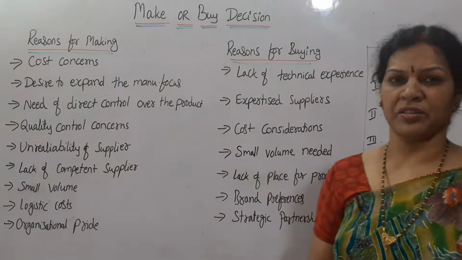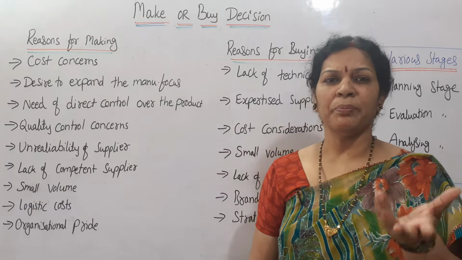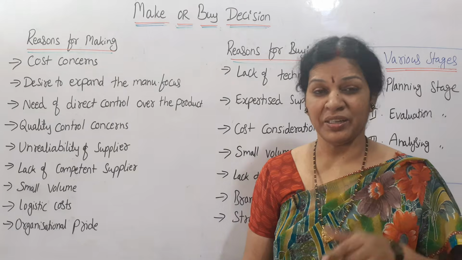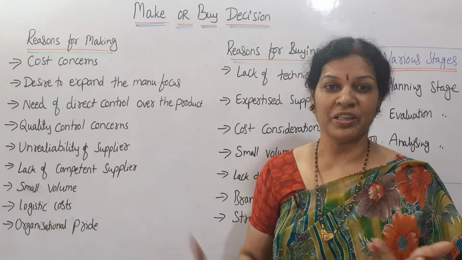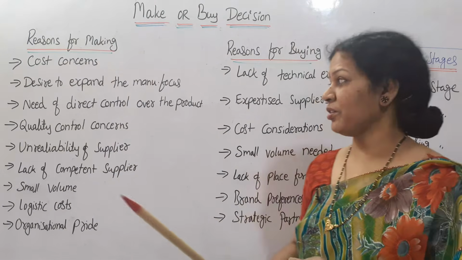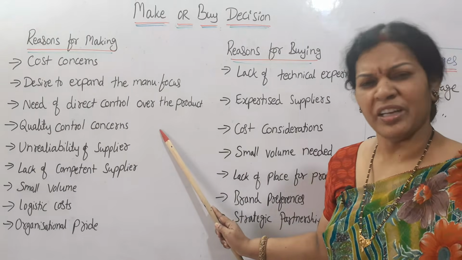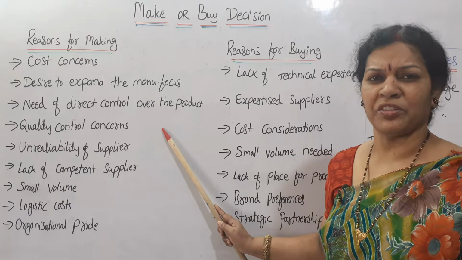And need of direct control over the product. When we have to depend on outsourcing, we are depending. Rather than depending, we want to be independent, then automatically it is better to make the product inside of the organization. That is why the need of direct control over the product. We'll have the control because everything is inside of the organization, we are manufacturing.